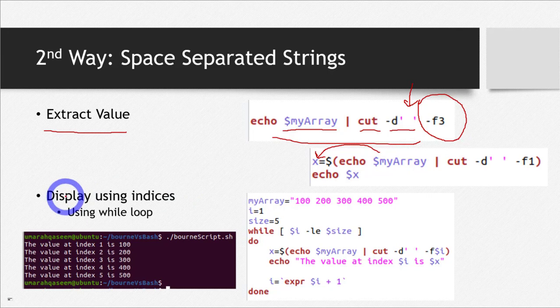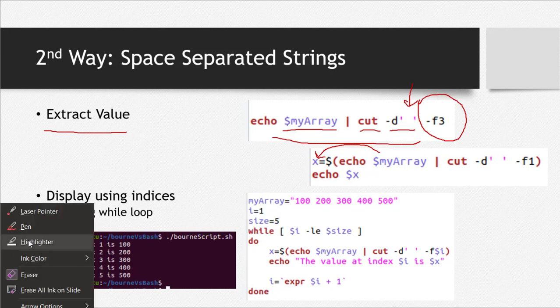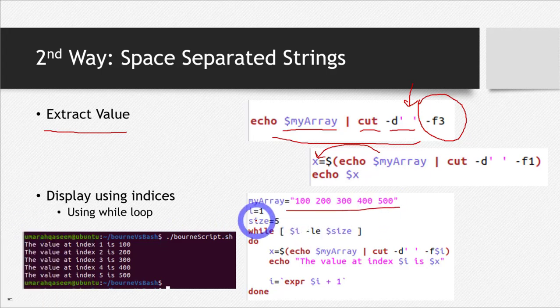Anyway, now if I want to display my array using indices, I can definitely do that using a while loop, and the proper way to do that is this. Here you can see the whole code. This is my array, and it has 5 elements. I have taken a variable, the variable name is i, and remember, since the array starts with index 1, I have set i to 1. The size of my array is 5, I've written that. This is my condition: I have to run the loop as long as i is less than the size, and i is 1.